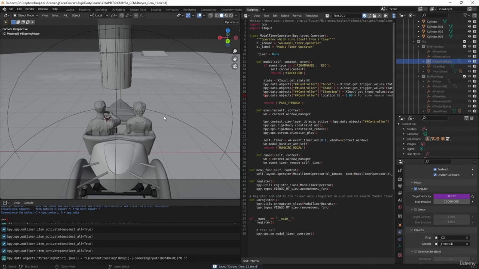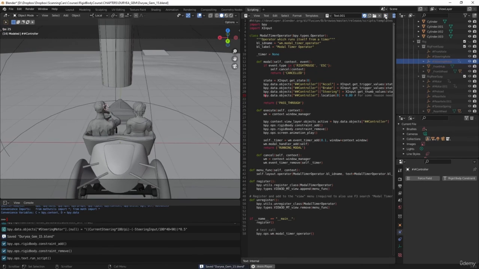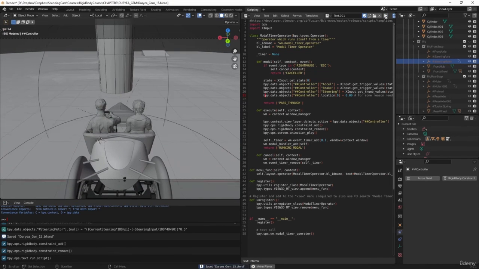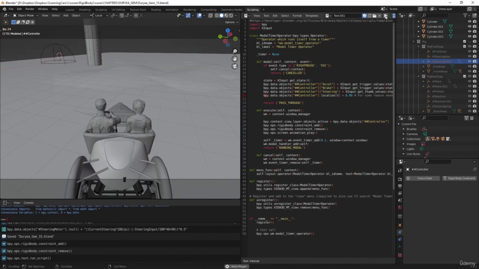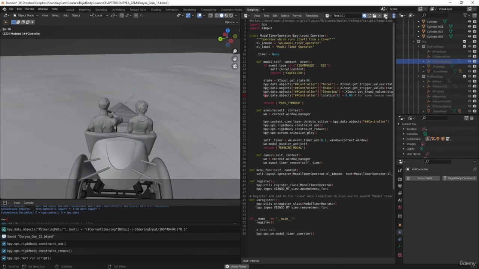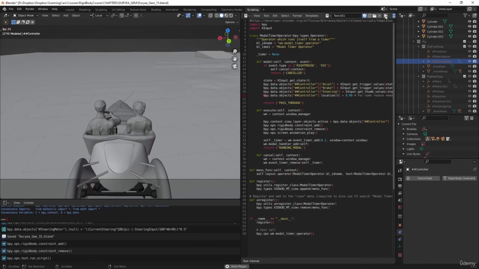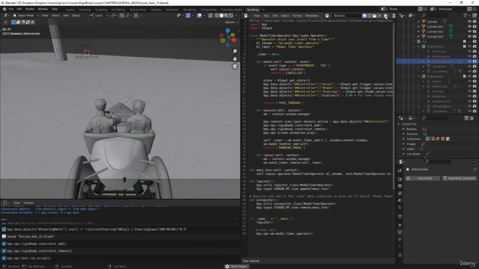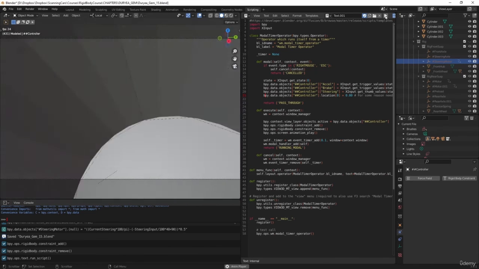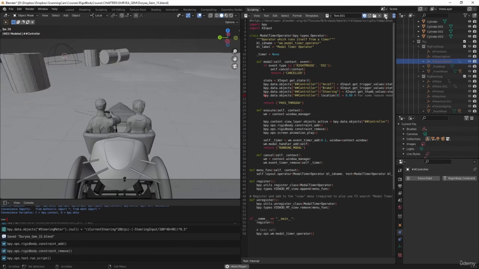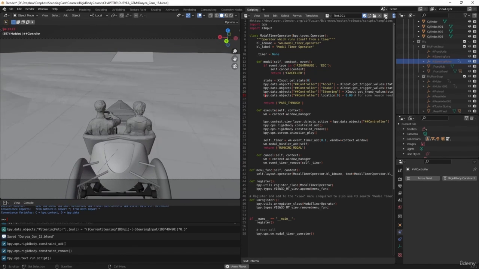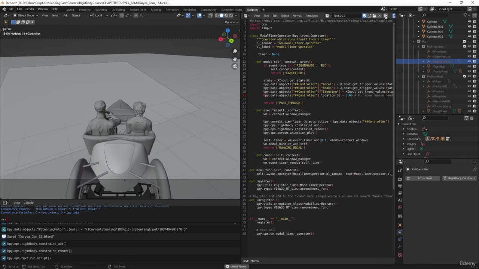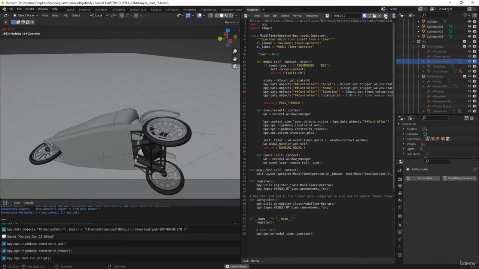Hit Control S to save it. Now I can drift around. Ooh. And it's pretty squirrely. Hit the barrels. Go over the ramp and flip it over.